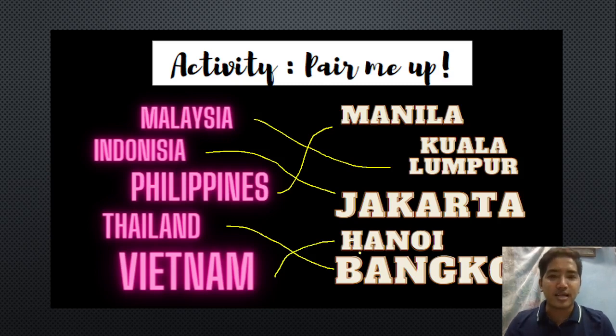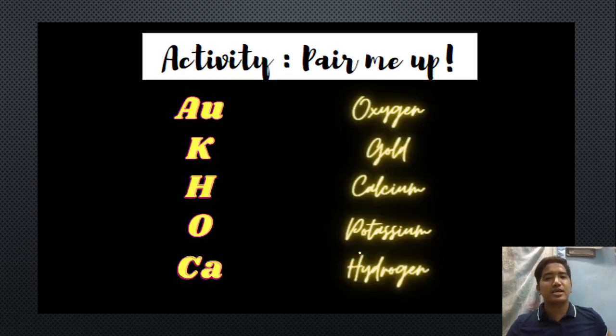Okay? Next, another pair me up activity which is, as you can see, ayan po ay mga makikita sa ating table of elements or they are the elements. So, we have the AU. What is the corresponding value of AU or yung elements natin for the AU? Okay, very good. We have gold. Next, how about the K? Okay, so K stands for the potassium.